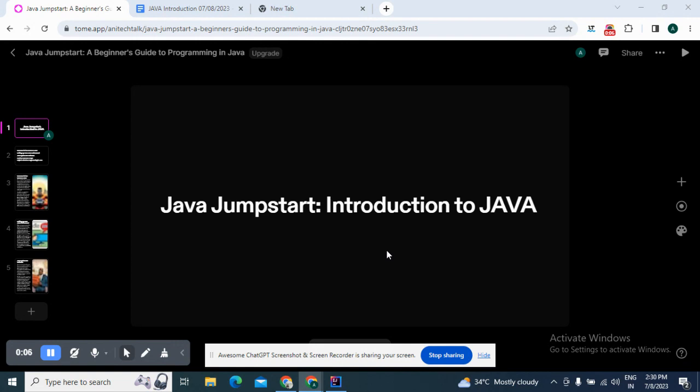Today I'll start a new session with Java. Those who don't have prior experience in Java can also start, and I'll show you very basic concepts so you can understand and learn it. Every weekend I'll post a video with a concept of Java, and today is my first basic concept. Hope you understand, and with that note I'll start my first session of Java.